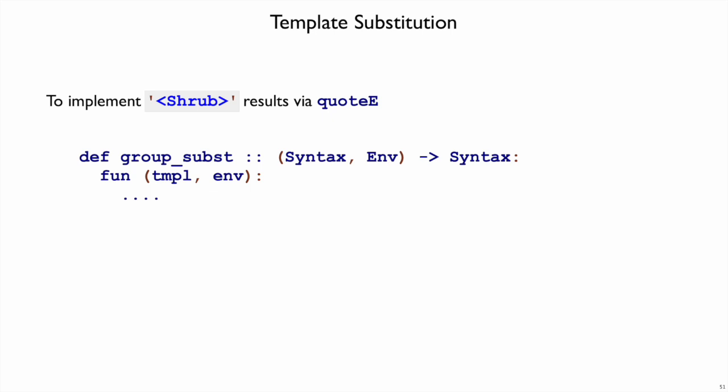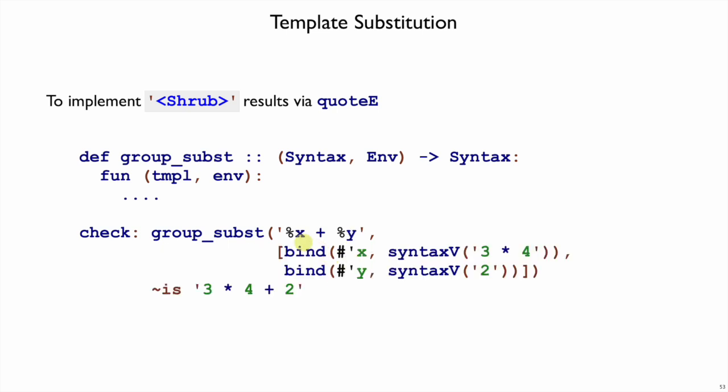That's the matching side. To implement the template side, where we have a Mo expression that creates a syntax object, we're going to need a substitute form, because this shrubbery here might have percent escapes in it, where we need to substitute in values for variables. So we're going to have a group subst function which takes the syntax object, that is the shrubbery there, and also an environment that we use for looking up substitutions. So if we have 1 plus 2, there's nothing to substitute, so group subst should just return it right away, and it doesn't matter what's in the environment.